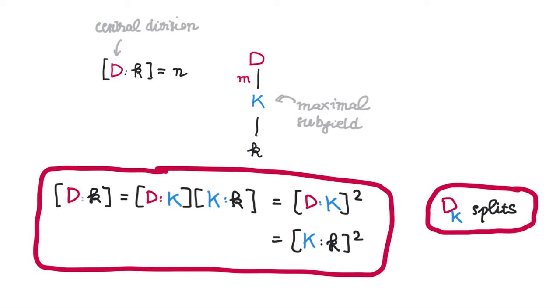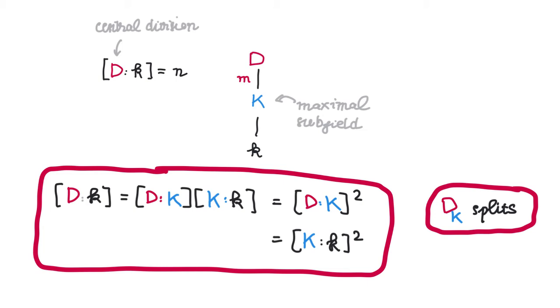In this video, we're going to discuss maximal subfields of central division algebras. Let us motivate that by the question of splitting. We know that a central division algebra always splits over some field, for example, the algebraic closure of k, but we might be greedy and want more than just any splitting field. We might want splitting fields for D that actually lie inside D. So the question is, does D split over any of its subfields?